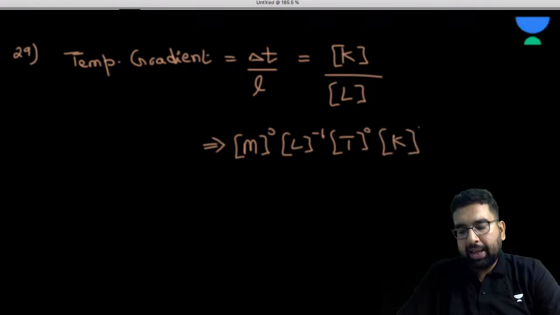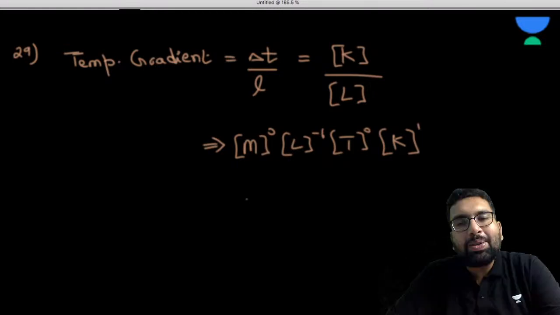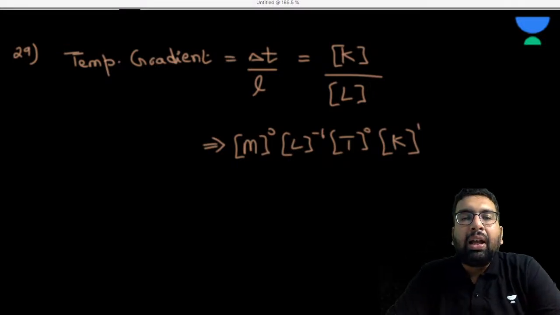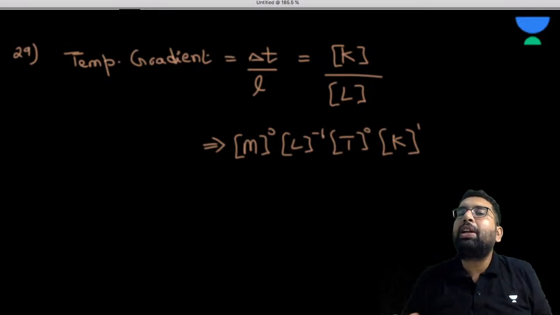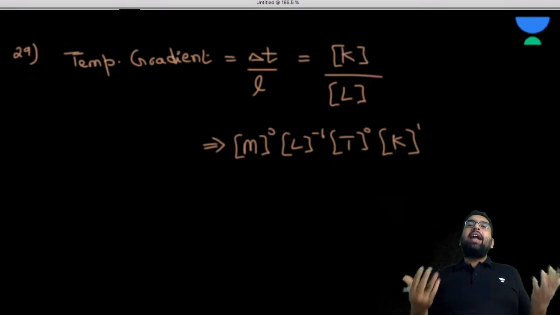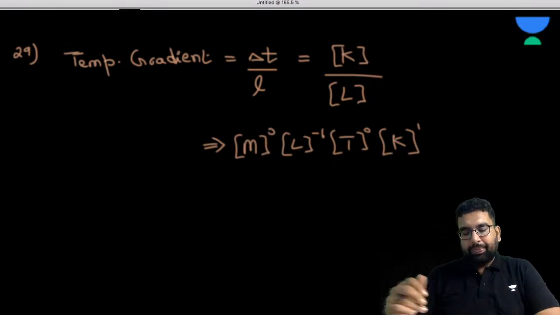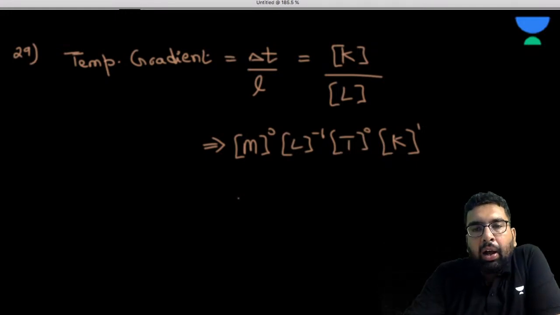This is going to be the fundamental dimension of the temperature gradient. And again I am telling you that the dimensions are the powers to which the fundamental units are raised to express any derived physical quantity.